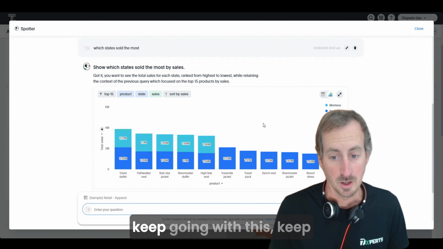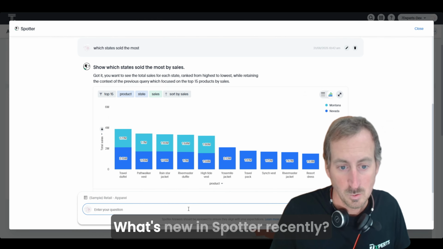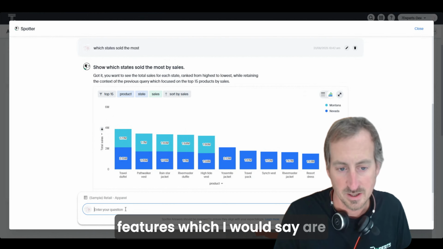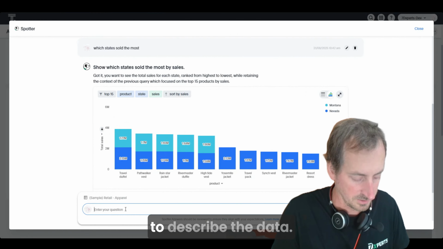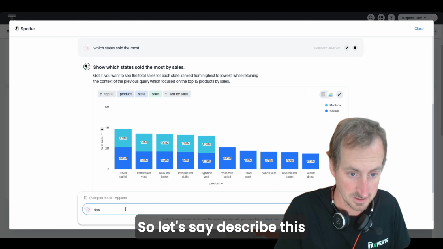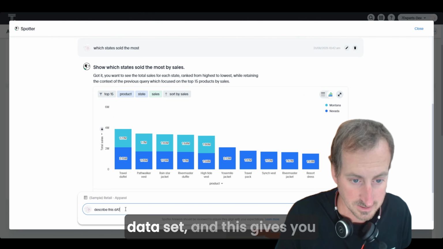And of course, you can just keep going with this. Keep asking questions on your data. What's new in Spotter recently? There's a couple of new features which I would say are game changers in terms of interacting with your data. The first one is the ability to describe the data, describe your data set. So let's say describe this data set.